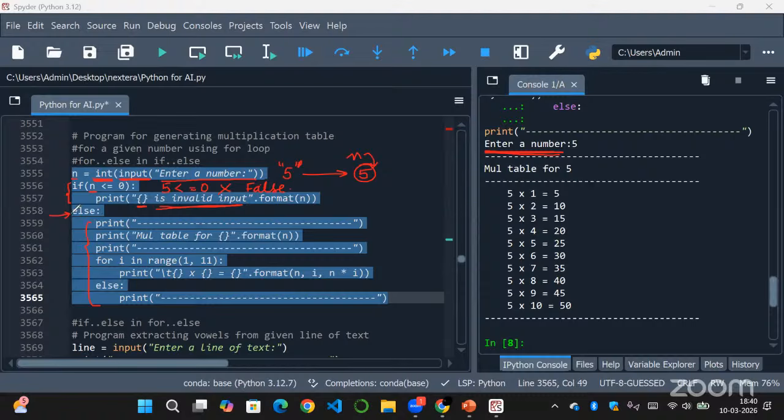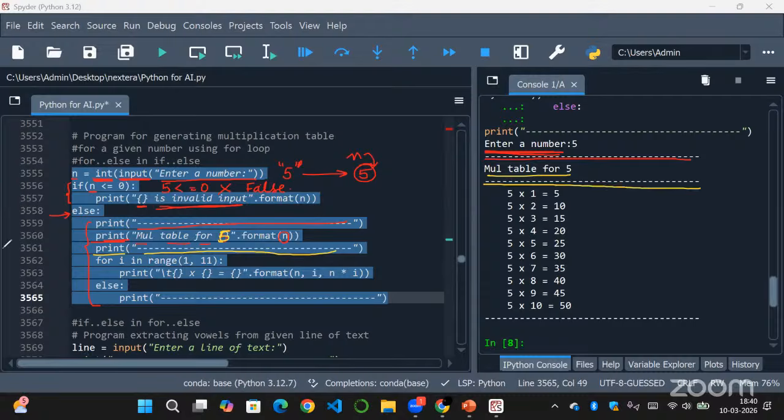So inside this else, here we have a print statement, that is this line. First a line will be printed, and we are printing the multiplication table for the n value. So n value here is 5, right? So in place of this curly braces we'll be writing 5. So multiplication table of 5 is printed. And then we are printing one more line such that it will look neat.